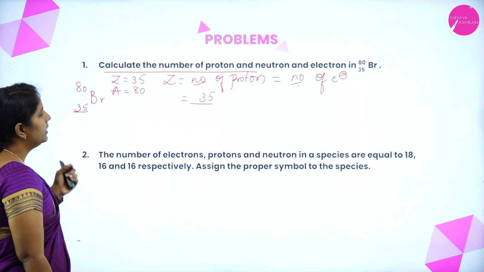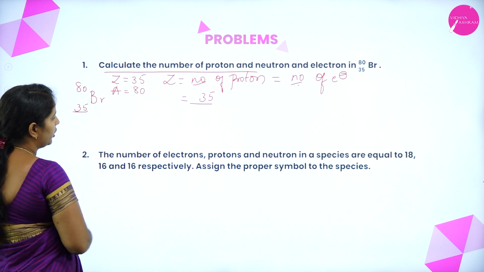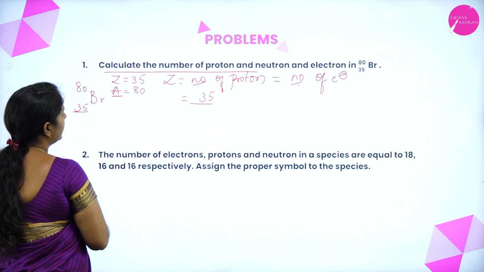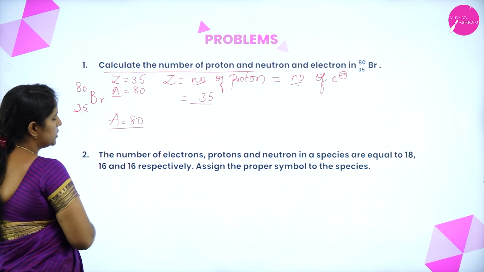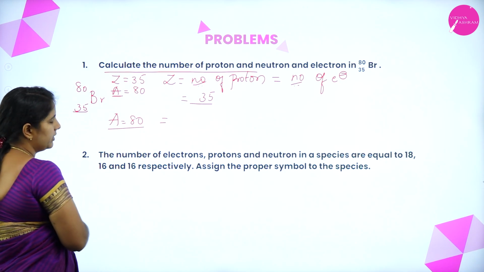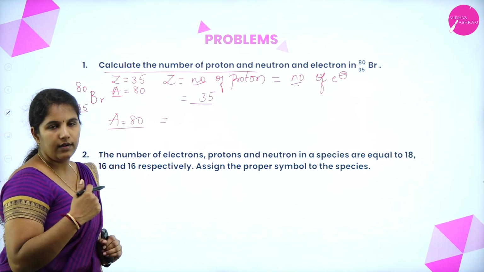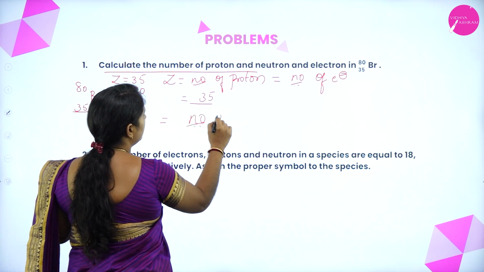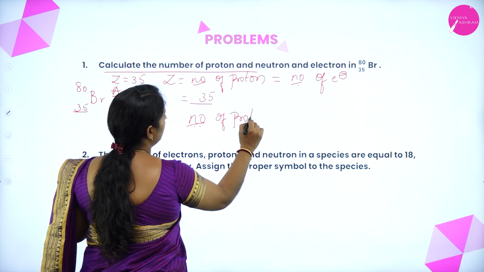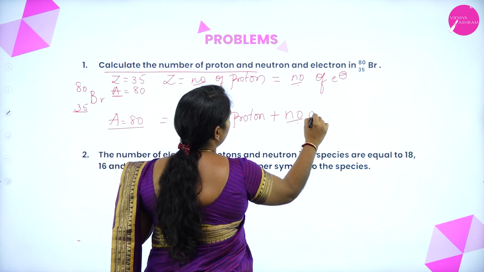Next comes the number of protons and neutrons. How to find the number of neutrons? We know that the atomic number is Z. The mass number consists of the number of protons and neutrons. So the mass number is the number of protons plus the number of neutrons.